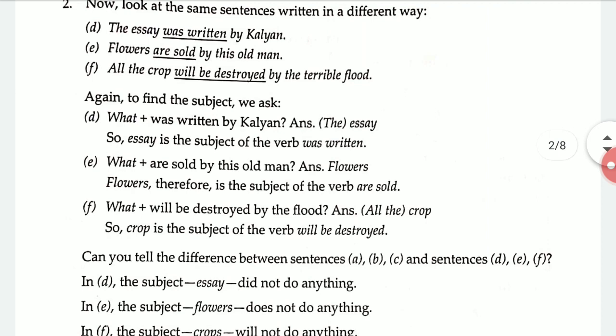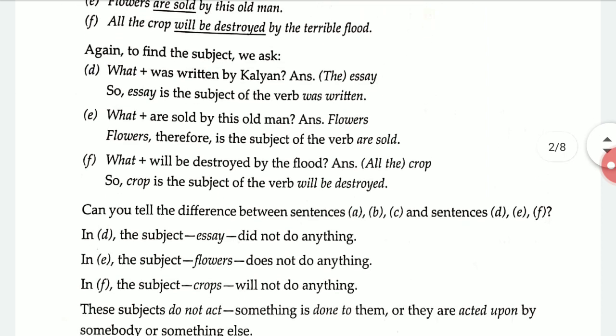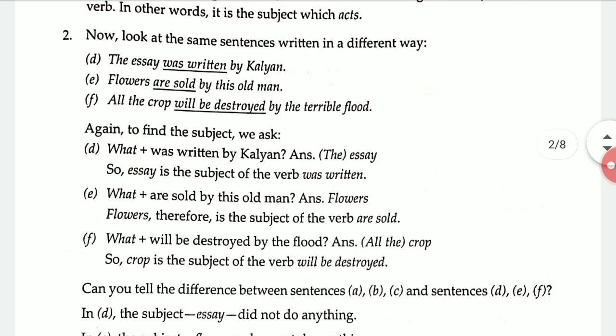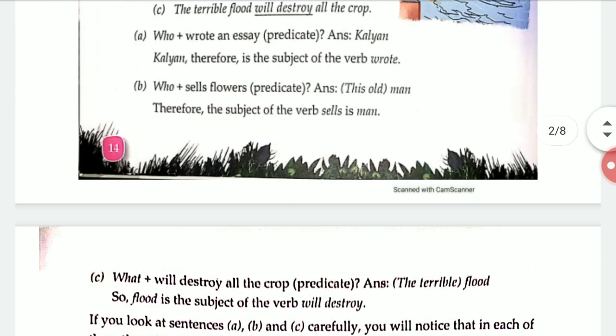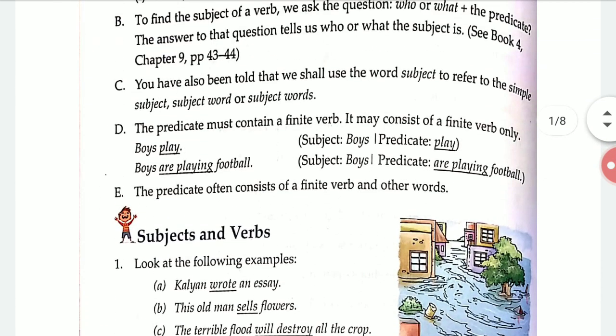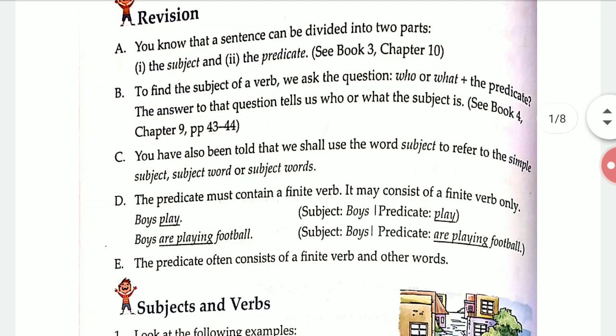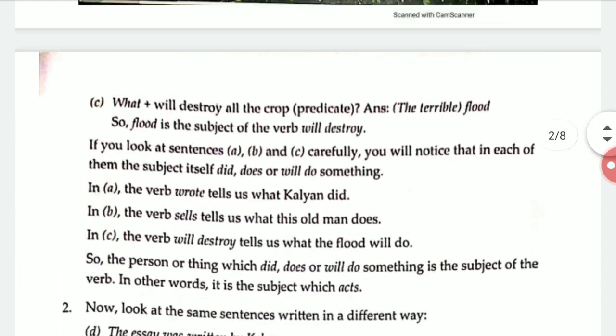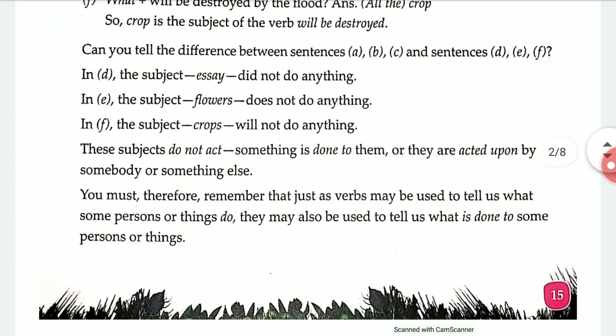According to that you will be able to find the subject of a verb. How can we find it? By asking a question, that is, who or what. While asking who or what of a sentence, we will be able to find the subject of a verb.